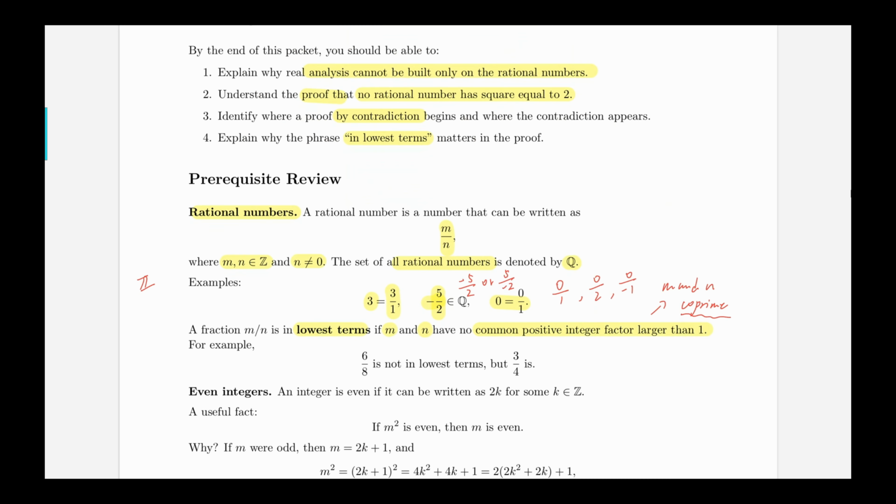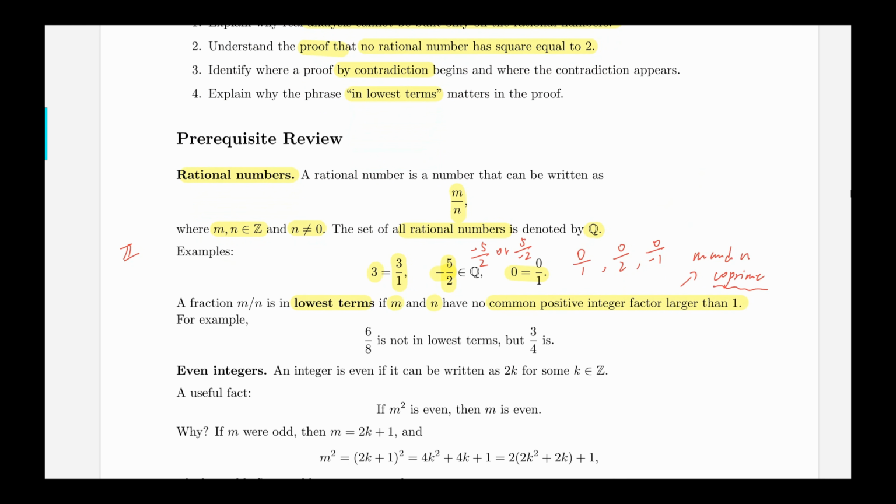So basically, they don't have any common positive integer factor larger than 1, which means that I cannot simplify this fraction anymore. For example, 6 over 8 is not in lowest terms because I can simplify it by dividing both 6 and 8 by 2, and I get 3 over 4.